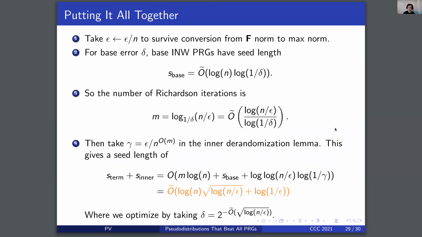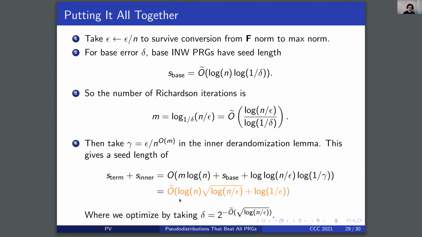Now we can put it all together. We first take epsilon to be epsilon over n to survive conversion from F norm to the conventional notion of max norm. And then for base error delta, the base INW PRGs have seed length O tilde of log n log 1 over delta. The number of Richardson iterations is log n over epsilon divided by log 1 over delta. Then we take gamma to be sufficiently small in the inner derandomization lemma, and this gives us a seed length of the seed required to select a term, m log n, plus the seed length for a base generator, s base, plus the seed length to create a correlated set of outputs of products here.